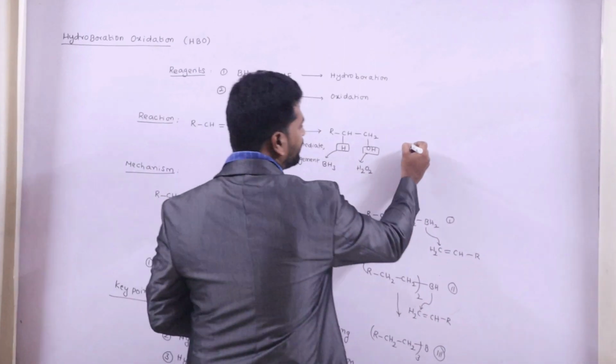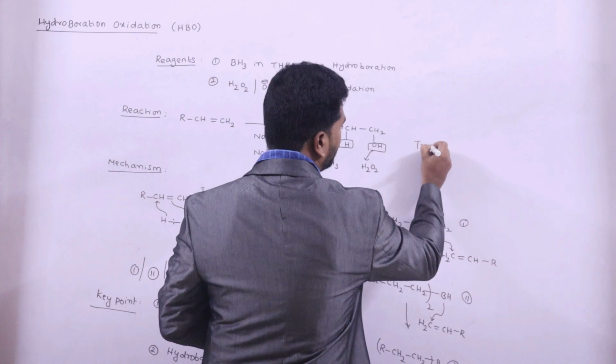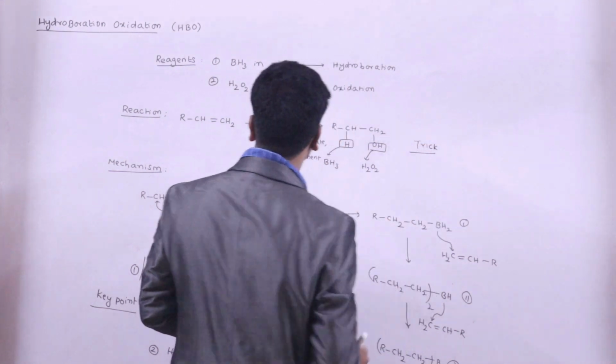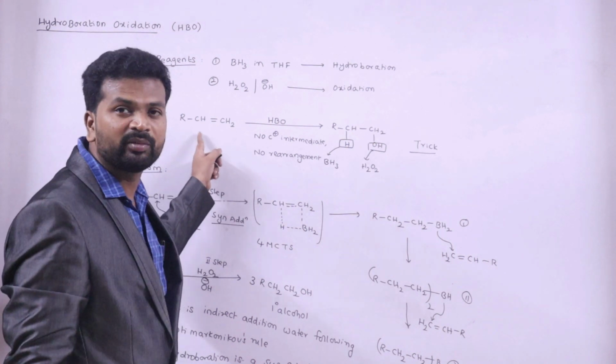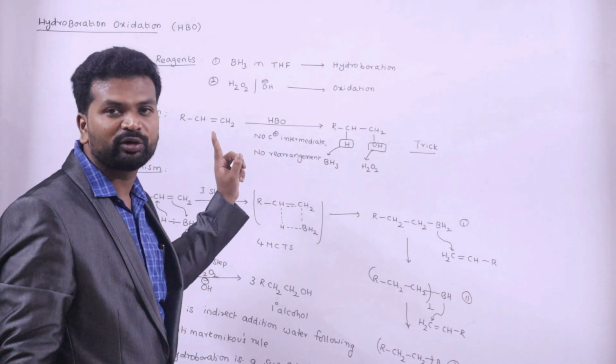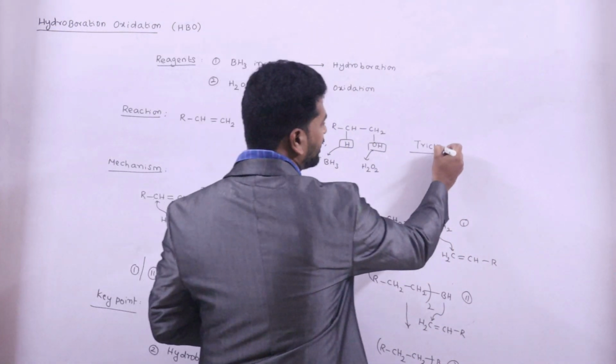What will the trick be? During the hydroboration oxidation, water will be added to an unsymmetrical alkene by following the anti-Markovnikov rule. So this is a very simple trick.